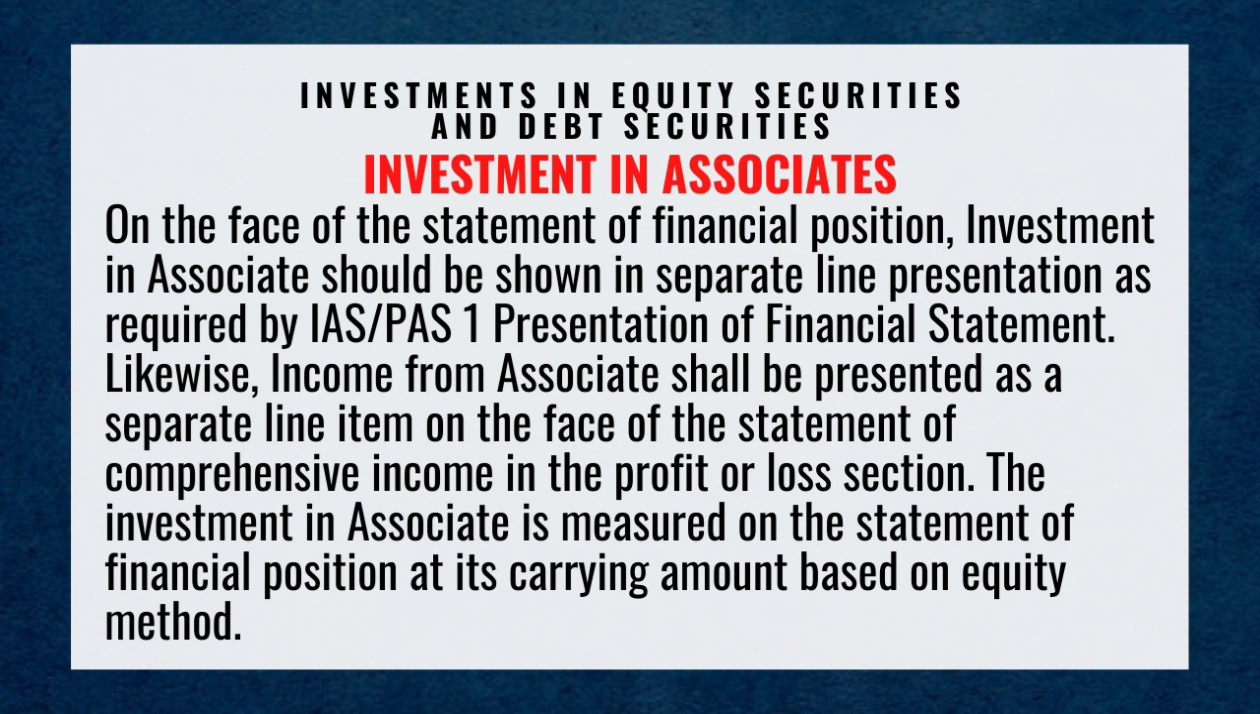On the face of the statement of financial position, investment in associate should be shown in a separate line presentation as required by IAS or PAS number 1, Presentation of Financial Statements. Likewise, income from associate shall be presented as a separate line item on the face of the statement of comprehensive income in the profit or loss section. The investment in associate is measured on the statement of financial position at its carrying amount based on equity method.